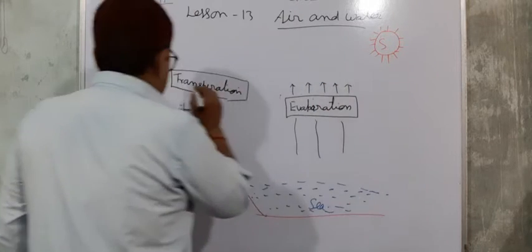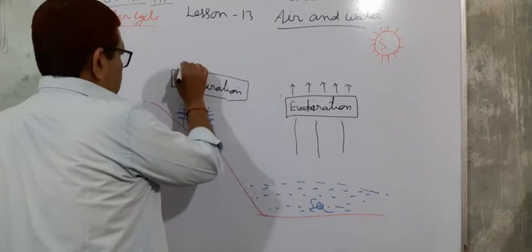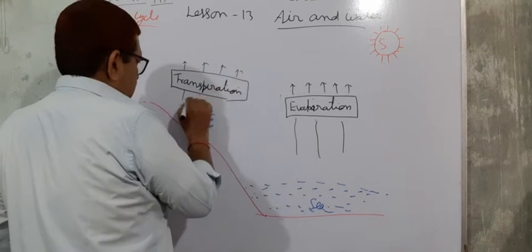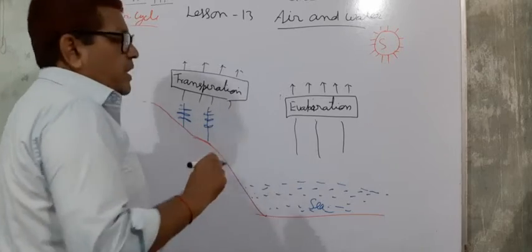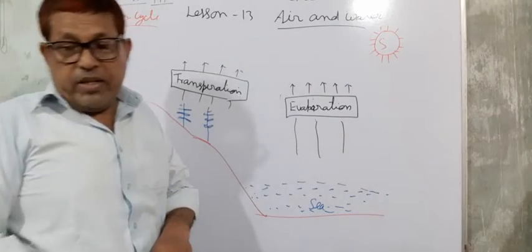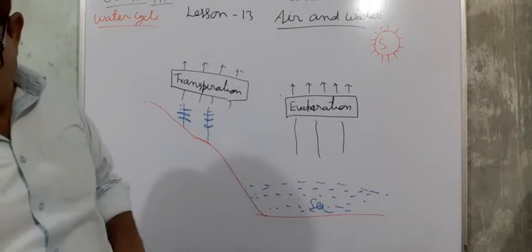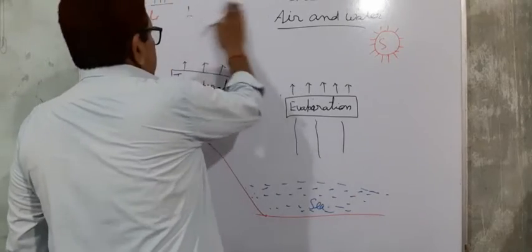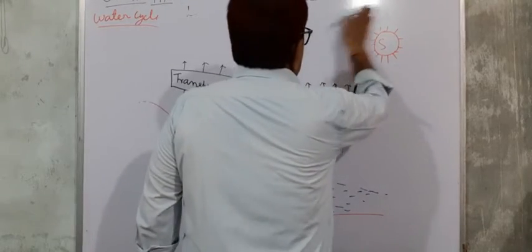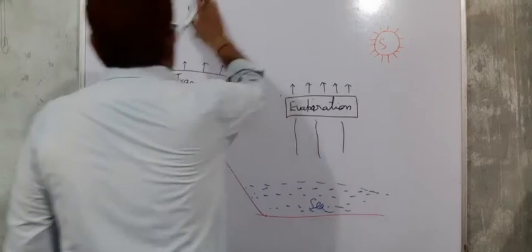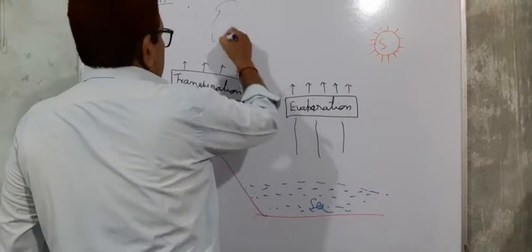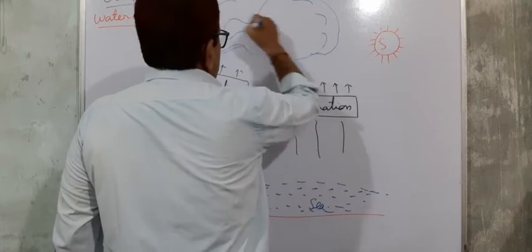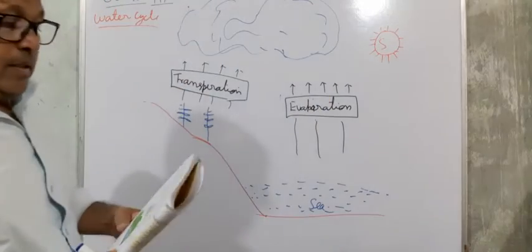and plants also release water in the form of water vapors by the process of transpiration, and these water vapors condense. We can rub these lines. It is condensation.